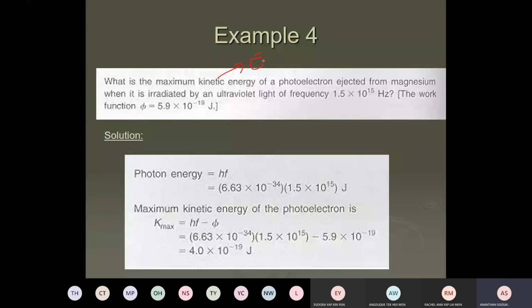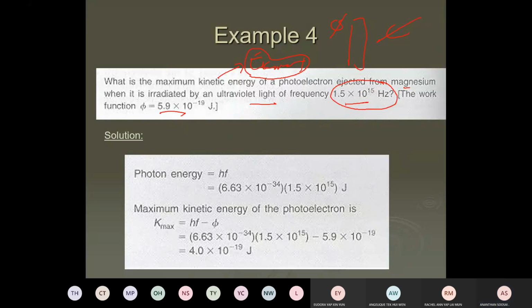They are asking for EK max, ejected from magnesium irradiated with ultraviolet light of this frequency. So the light frequency is this much, and the work function was given as this. So what is the EK max?